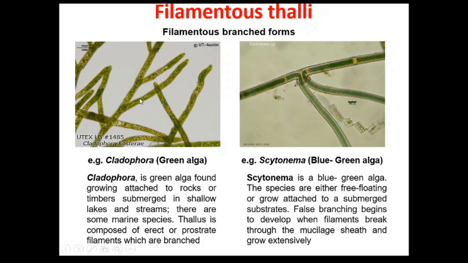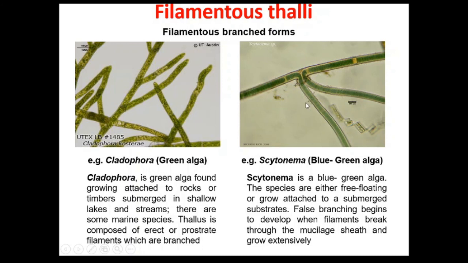In the image you can see the characteristic branched filaments of the Cladophora, that is green alga. Cladophora is a green alga found growing attached to rocks or timbers submerged in shallow lakes and streams. It also contains some marine species. The thallus is composed of erect or prostrate filaments which are branched. So the example of the branched form is the Cladophora.